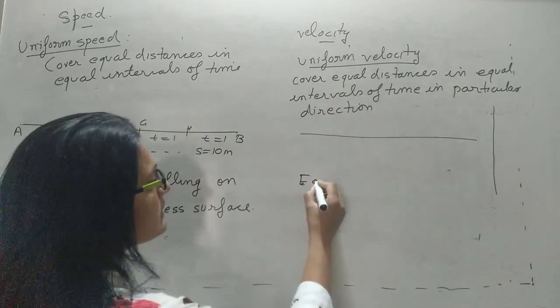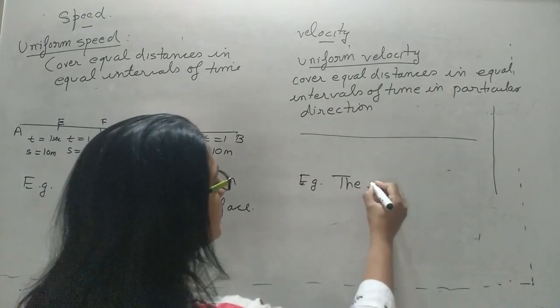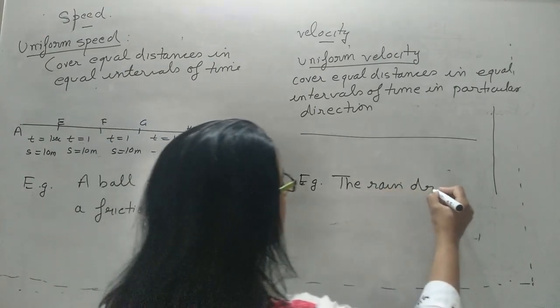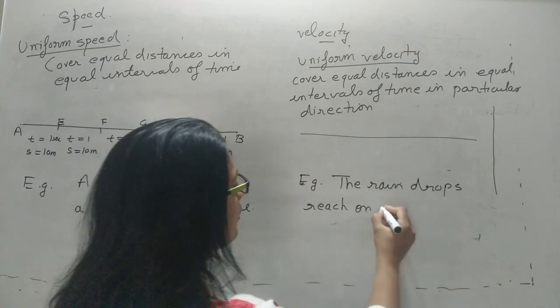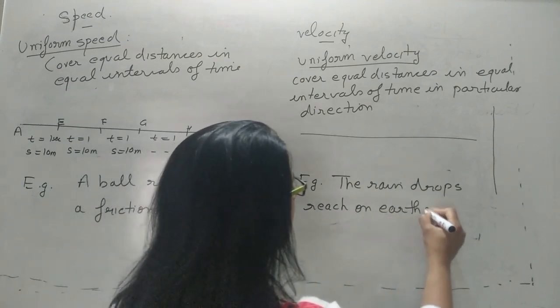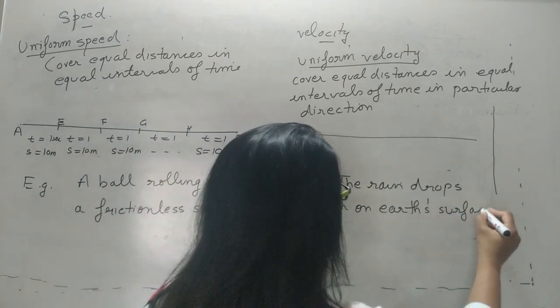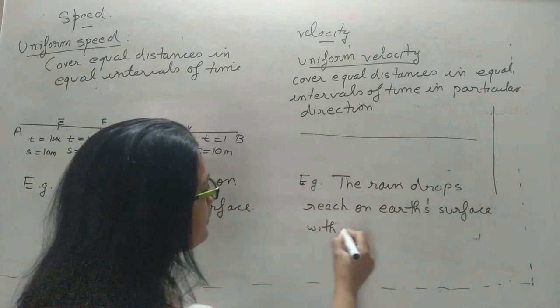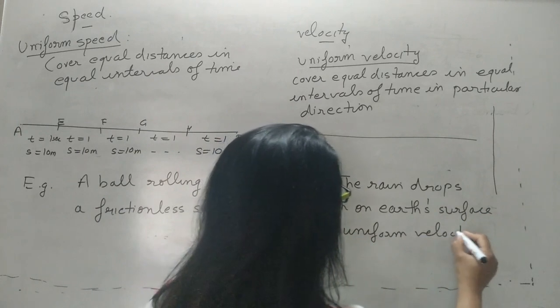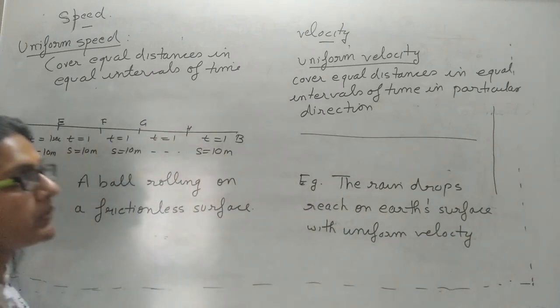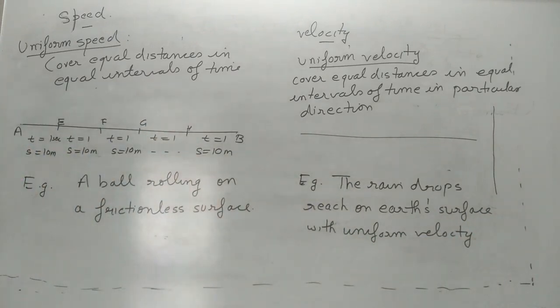What is the best example for it? The best example is that raindrops reach the Earth's surface with uniform velocity. So this is the best example for uniform velocity.